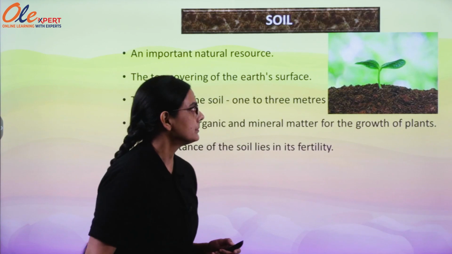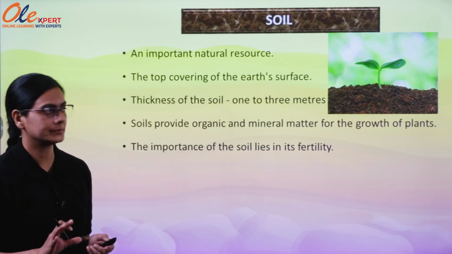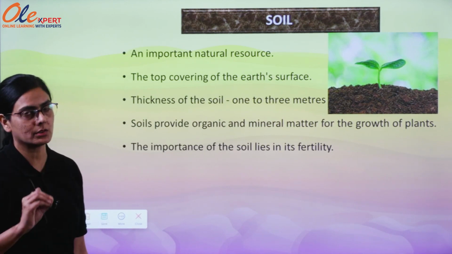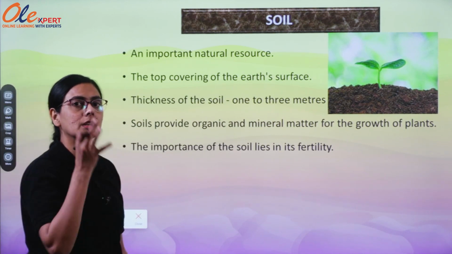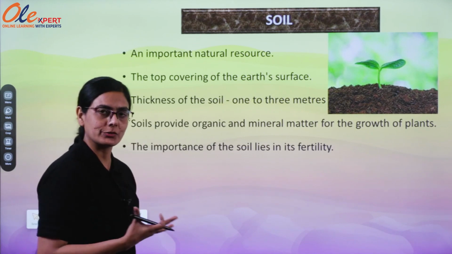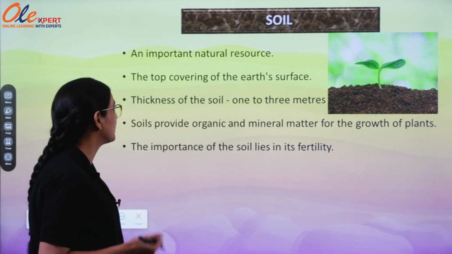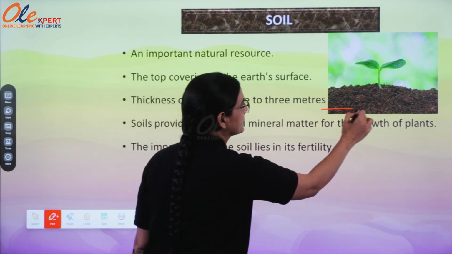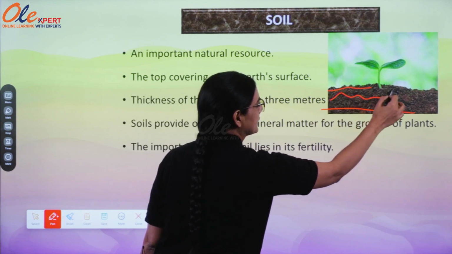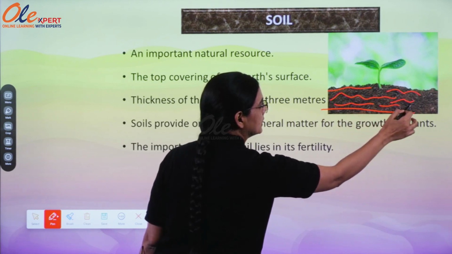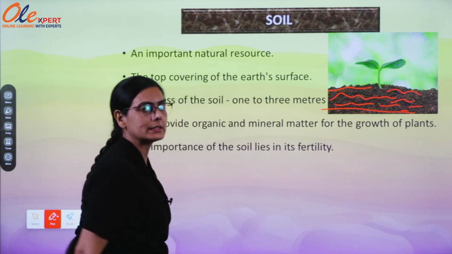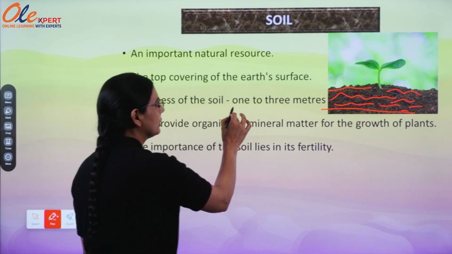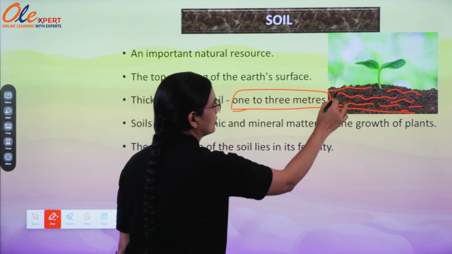So firstly you should know what is soil. As we all know, soil is an important natural resource on which we cultivate food crops, agriculture products. The top covering of the earth surface, as you can see here, this is the top covering. A thin layer of soil is on the earth surface, on the earth crust basically. The thickness of the soil is not more than 1 to 3 meters, not more than this.